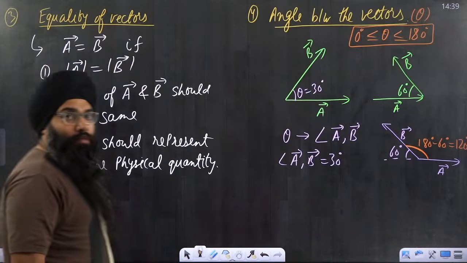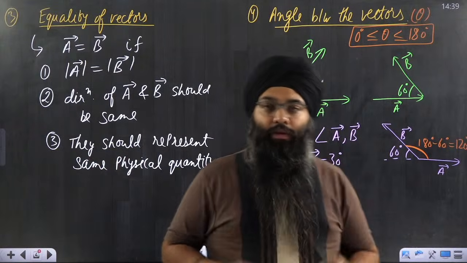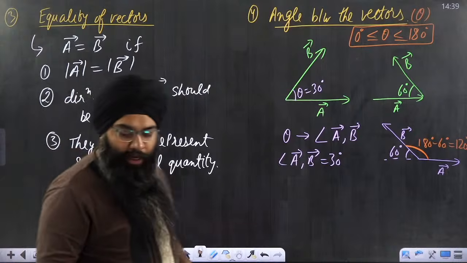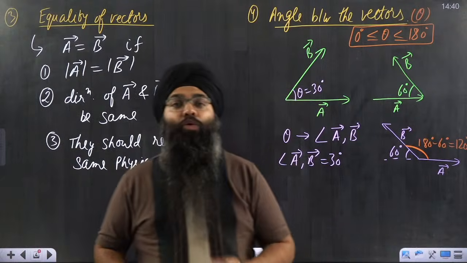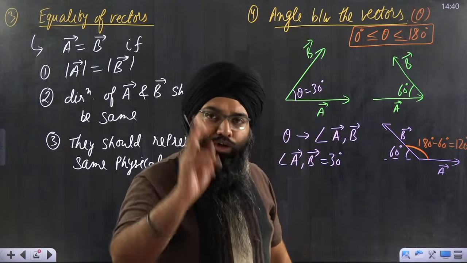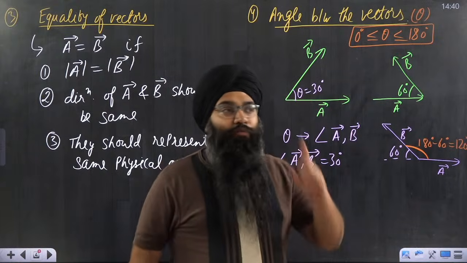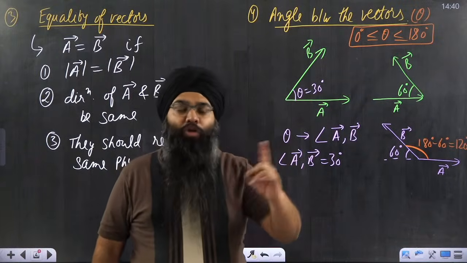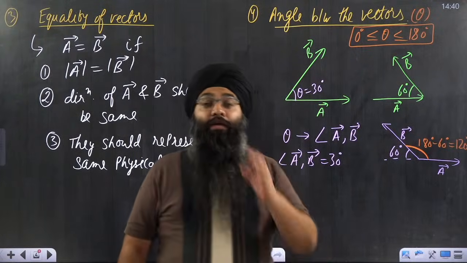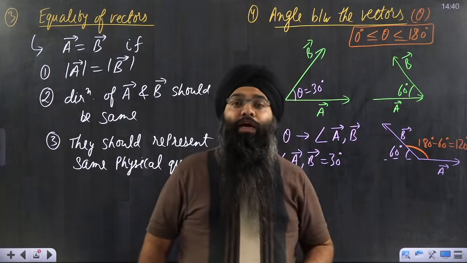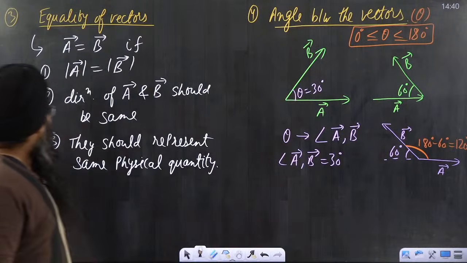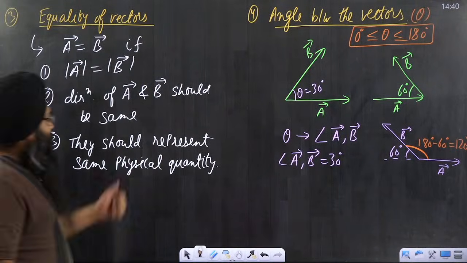The third property is equality of vectors. When I say that A vector and B vector are equal, three things should be kept in mind very carefully. The first is that the magnitude of A vector should be equal to the magnitude of B vector. The second is that the direction of both the vectors should be the same. And the third most important point, which many students forget, is that both the vectors should represent the same physical quantity. That is the most important point.